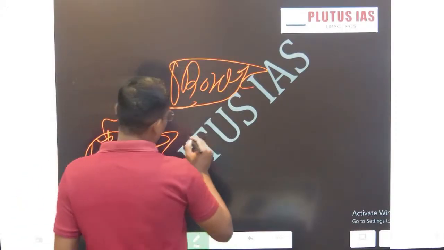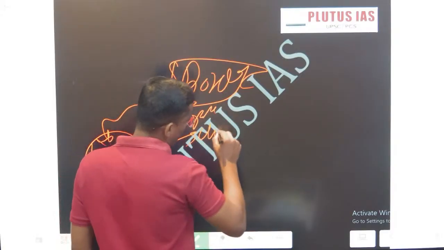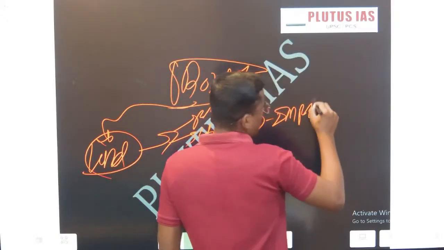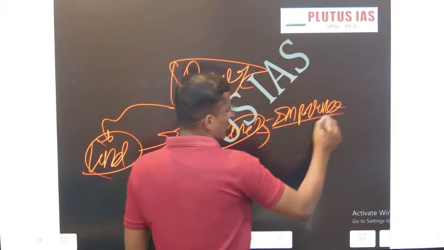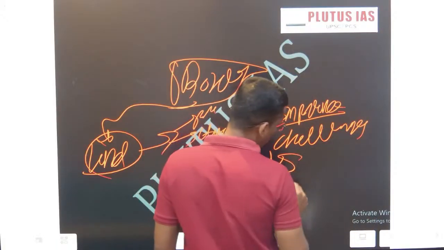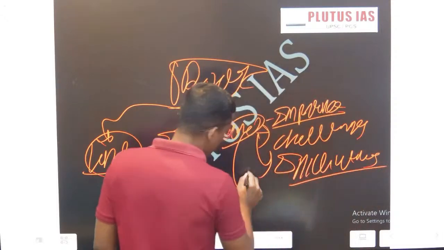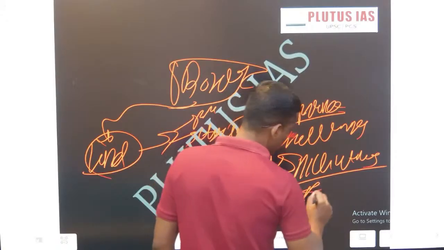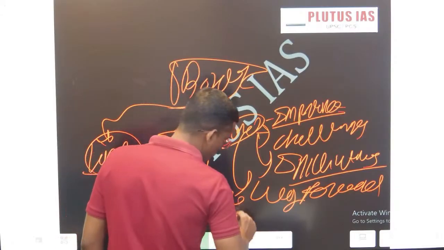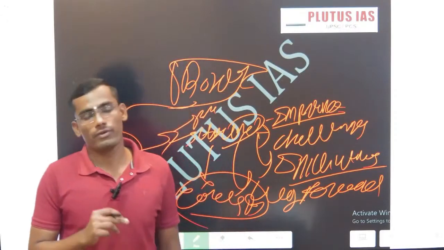Here we have discussed why the land border is important, what the challenges are, what the initiatives are, the way forward, and the conclusion. Do write a question on this topic, because this topic is very important.